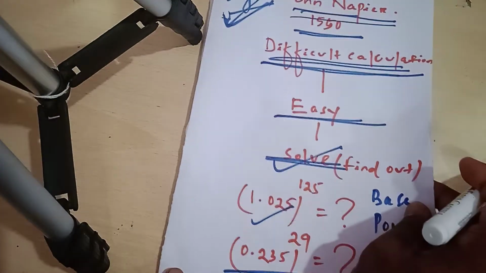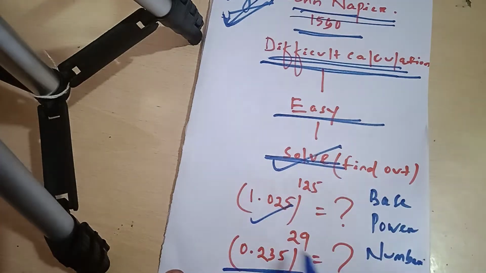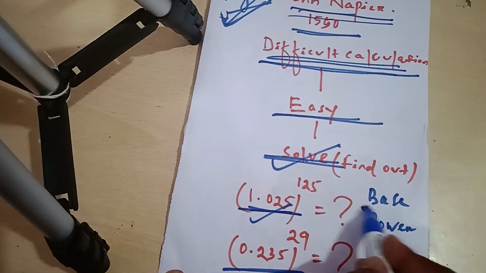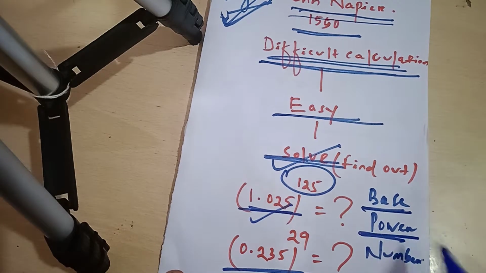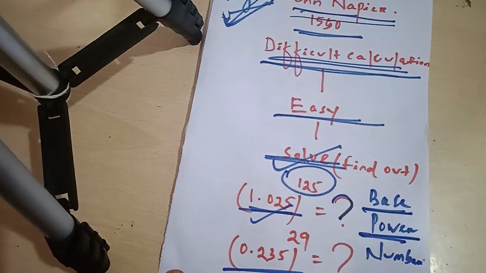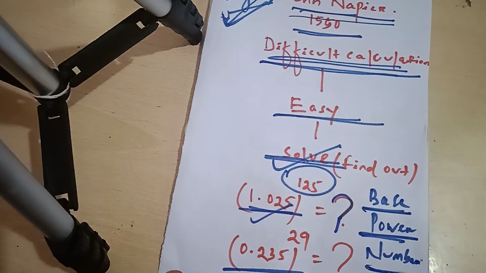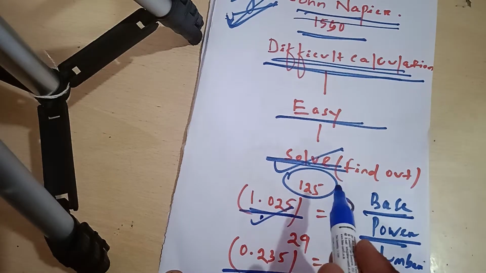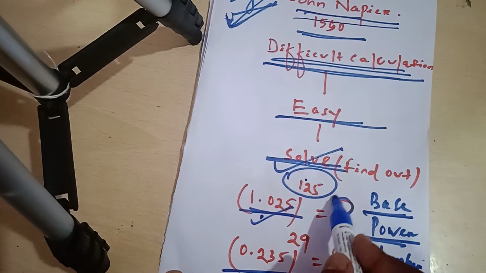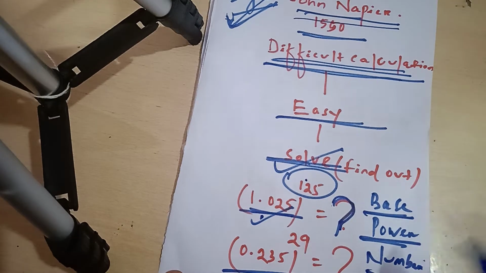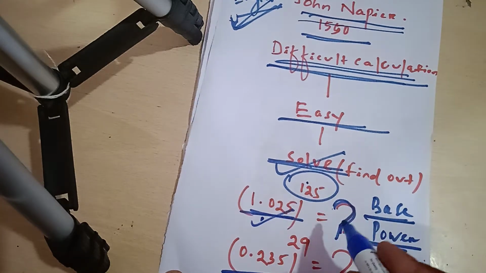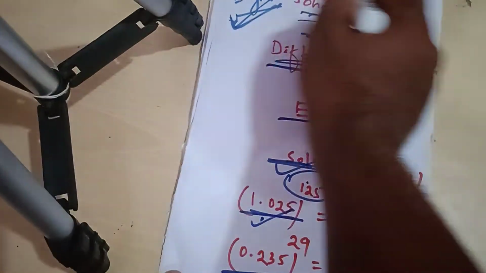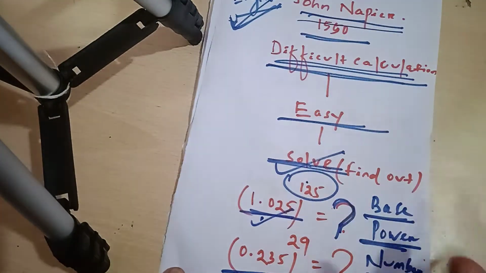So here we have three things. 1.025 is the base, 125 is the power, and the result that I am going to find out is the number. This is base, power, number. This is the logarithm concept. It starts from this point.